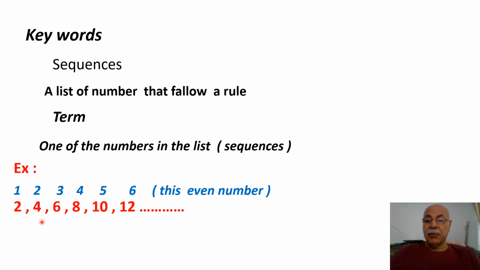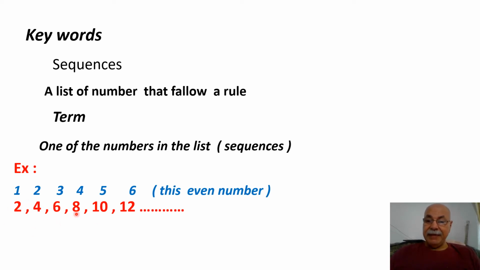What is the position of the 4? The 4 is the second term, then the third term, fourth term, fifth term, and sixth term. These are even numbers. We took this in the numbers lesson before: an even number can be divided without a remainder, like 2, 4, 6, 8, 10, 12.